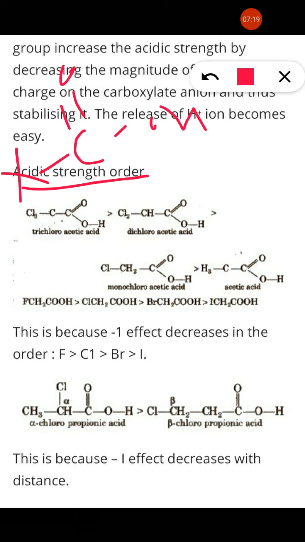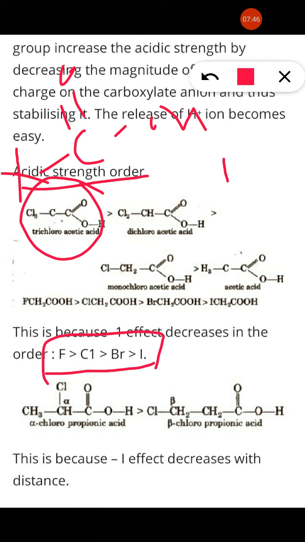So here see, the carboxylic group attached to 3 chlorines, then 2 chlorines, then 1 chlorine, then no chlorine. A compound which contains 3 chlorines is more acidic than the others. In this way, the more the number of electronegative elements, the more the acidic nature. If different electronegative elements like fluorine, chlorine, bromine, iodine are present, then by size, fluorine is smaller and has more minus I effect. As size increases, the minus I effect decreases, so its acidic nature also decreases. So fluorine is more acidic than chlorine, then bromine, then iodine.